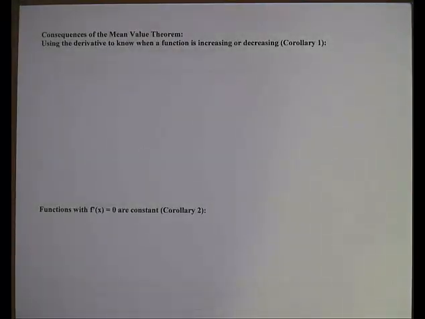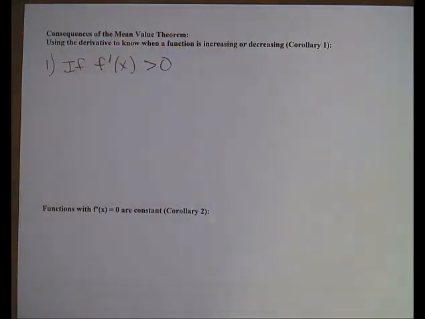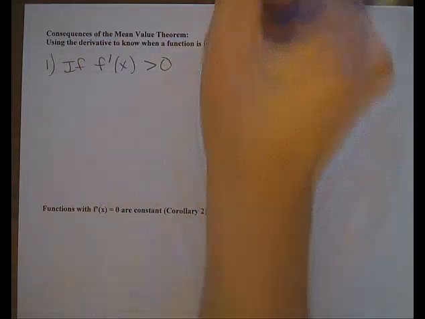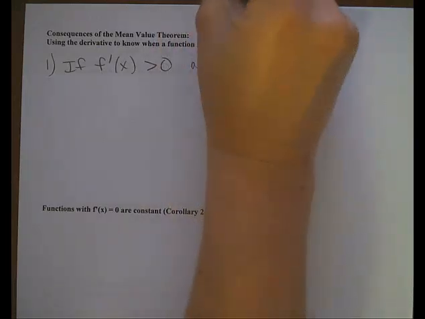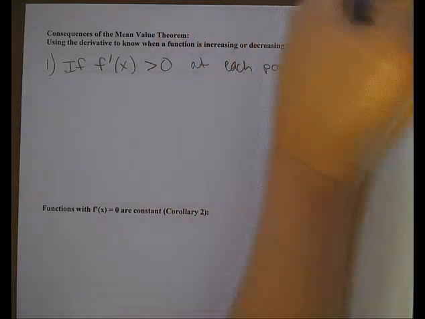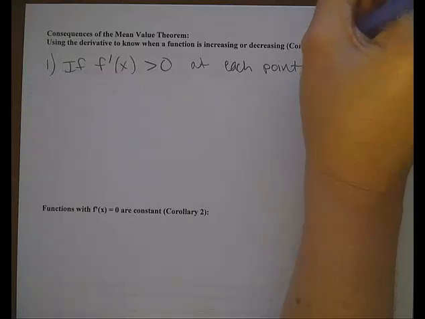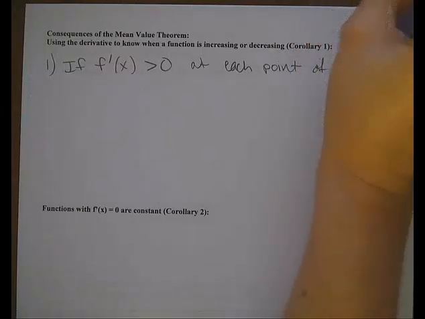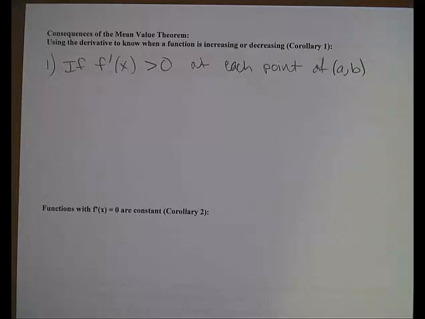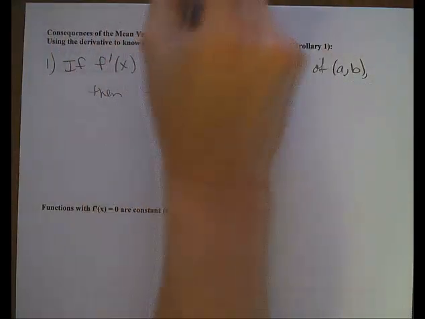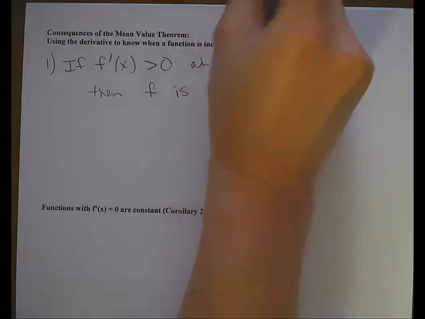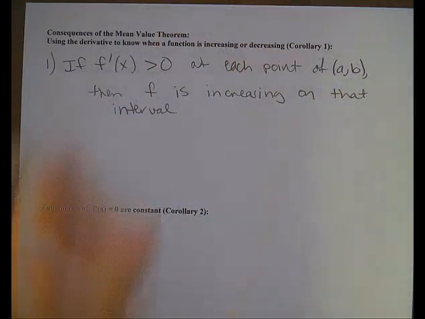So to summarize what we just observed, if the derivative of a function is greater than 0, or positive, at each point in an interval, then that implies that the function is increasing on that interval.